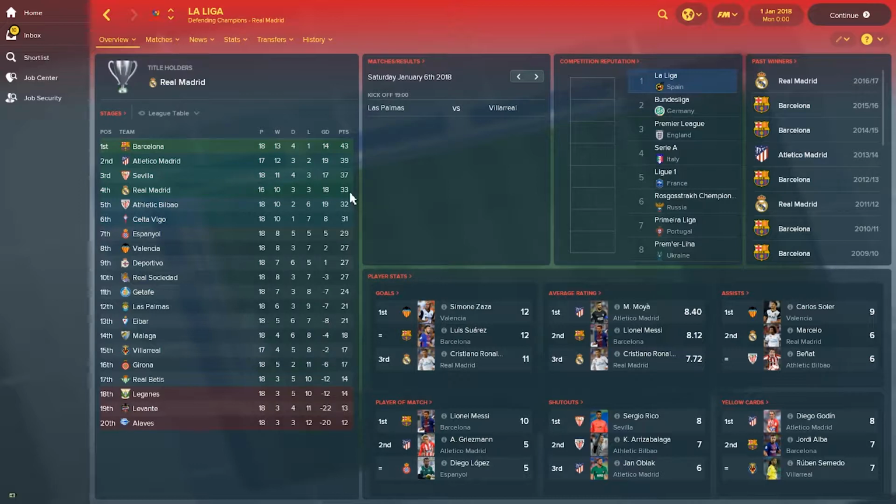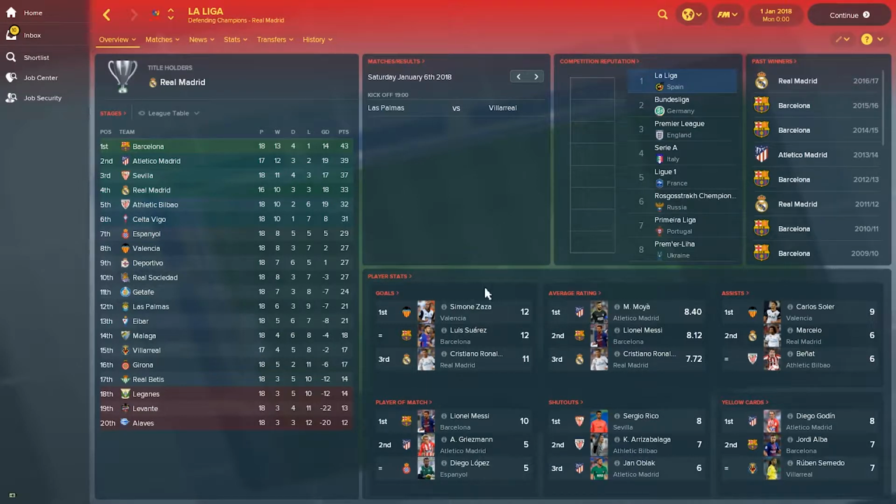Real Madrid have 2 games in hand, so if they win them both, they would be with 39, taking them 4 points adrift of Barcelona. At the bottom, we see Alaves, Levante, and Leganes. I don't see any major surprises here, to be honest. I see that, okay, Valencia are struggling in 8th place, but other than that, no real big surprises.